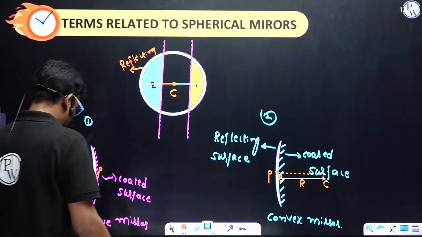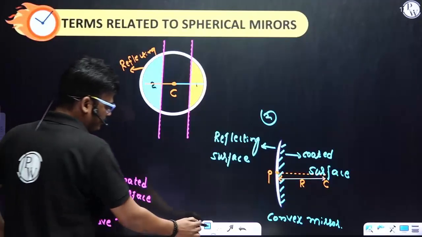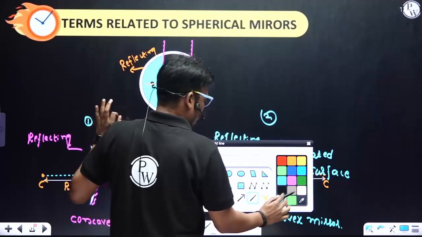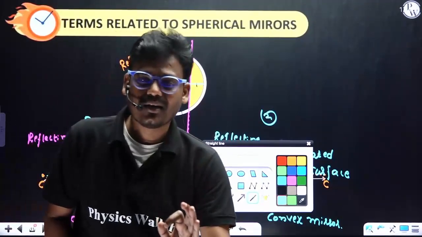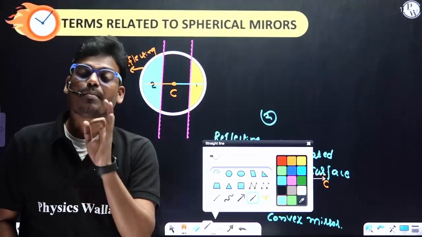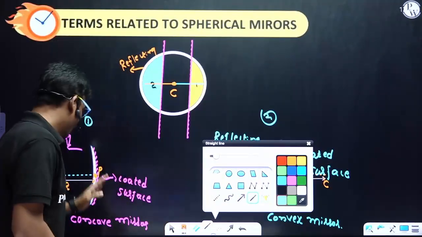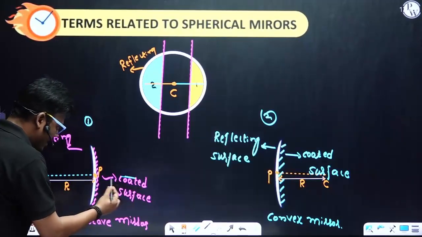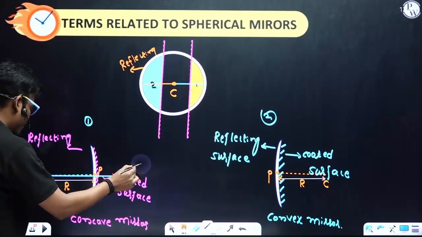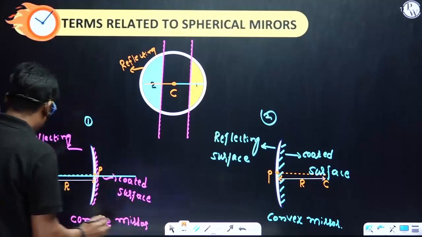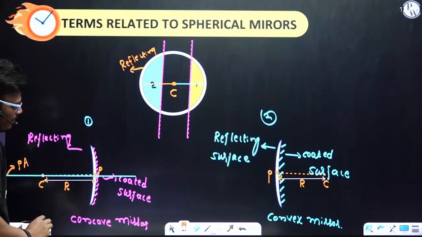So, the principal axis. What is this principal axis? It is a straight line passing through the pole and the center of the mirror. If I consider this the pole, a straight line passing through the center and the pole of the mirror, we call it the principal axis, PA.